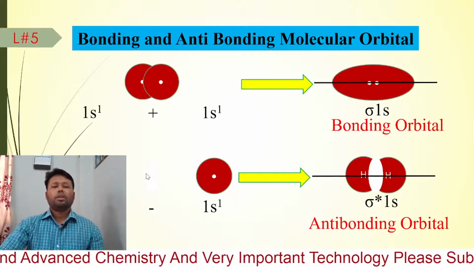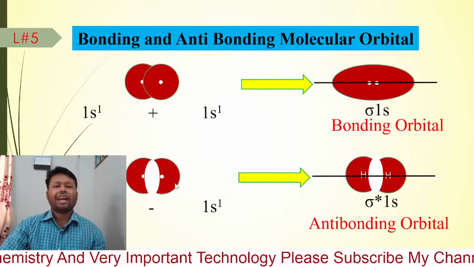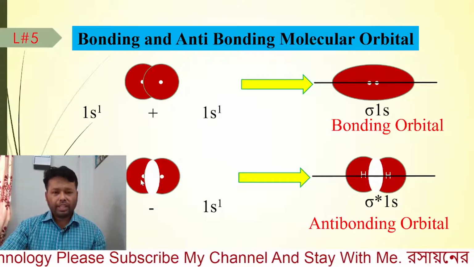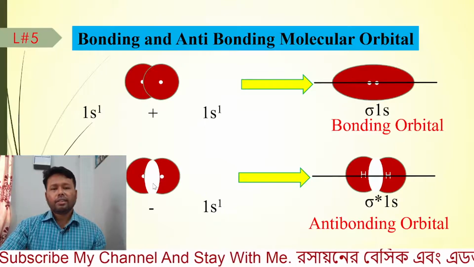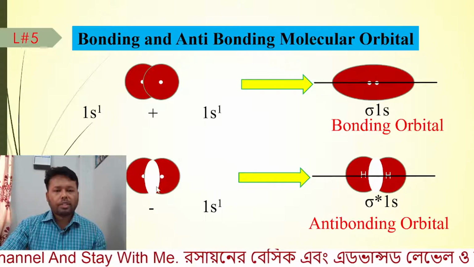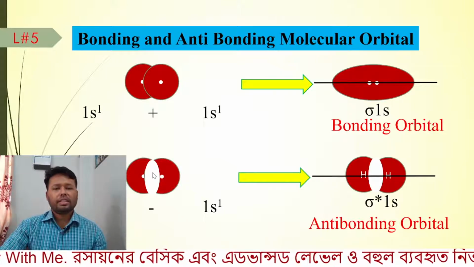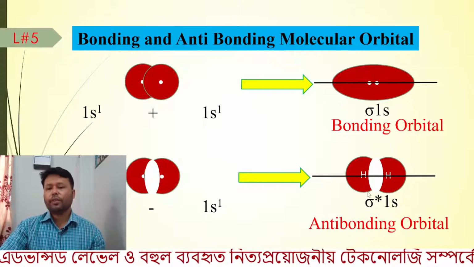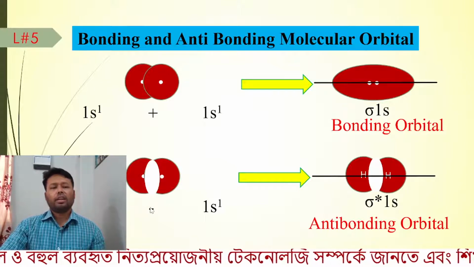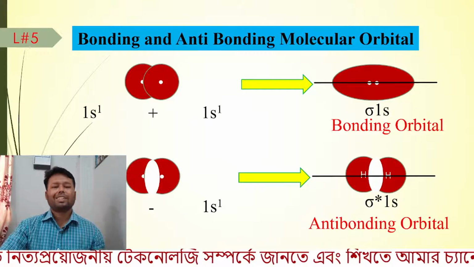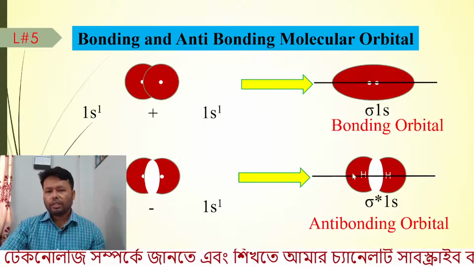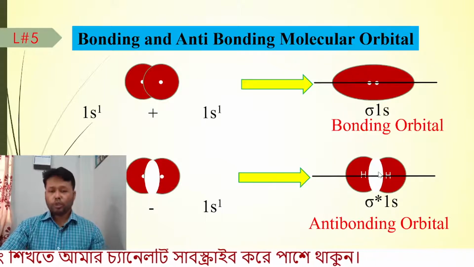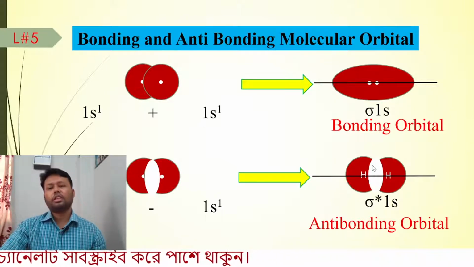But when these atoms are coming closer, if we subtract the atomic orbitals, then we had the common region here, and this region is omitted. Here you can see this region is omitted. Therefore the anti-bonding orbital is obtained by subtracting the atomic orbitals. This is the anti-bonding orbital of two hydrogen atoms, and the possibility of having the electrons in this region is very low.